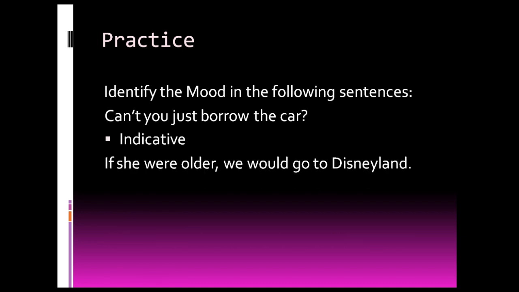If she were older, we would go to Disneyland. Okay, we've got two verbs there. We would go. Looks like some kind of perhaps conditional. Let's not worry about that right now. We would go to Disneyland. Okay, fine. If she were older. Well, was is more likely to be used there. So if she were, that makes it the subjunctive form.